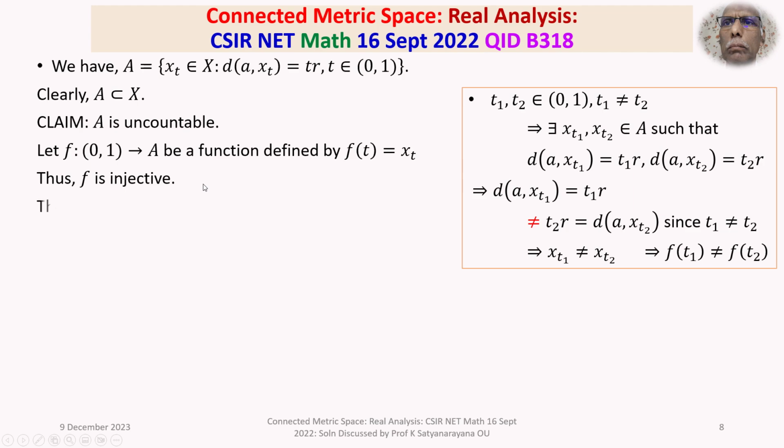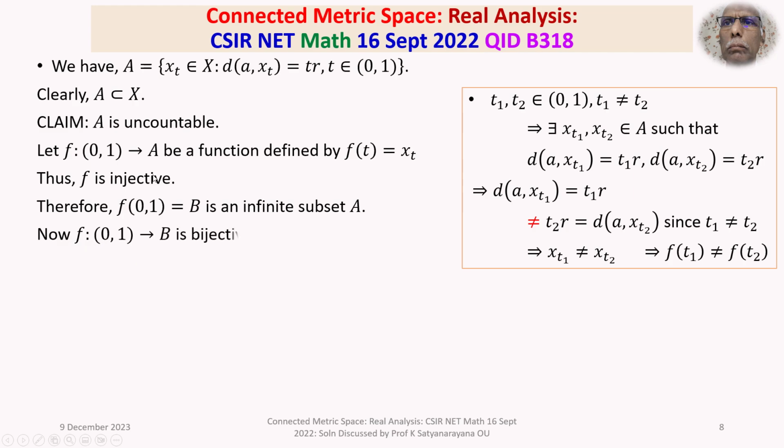Right. So now f of the open interval 0 to 1, that is the image of the open interval 0 to 1 under the map f, let us say it is capital B. That will be an infinite subset of A because the open interval 0 to 1 is infinite and f is injective. Therefore B is an infinite subset of A. Agreed.